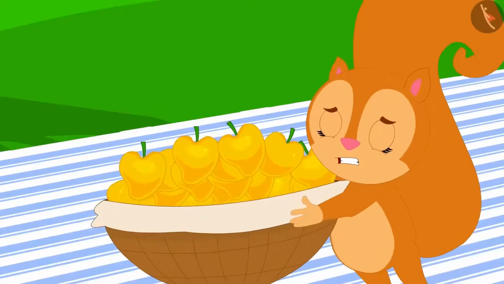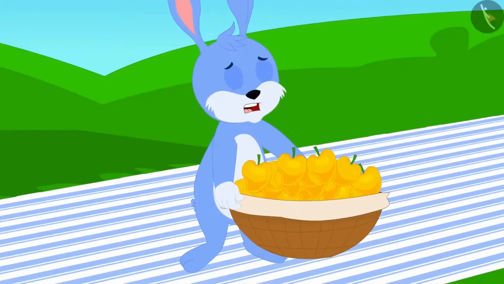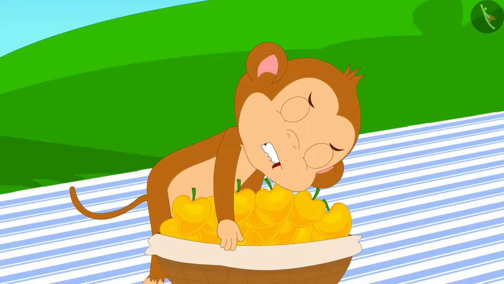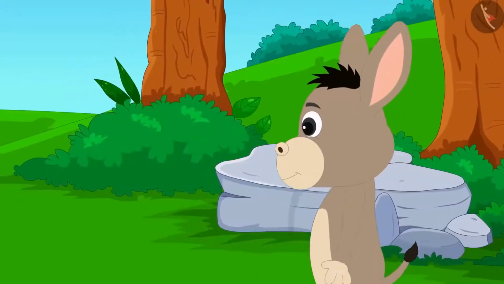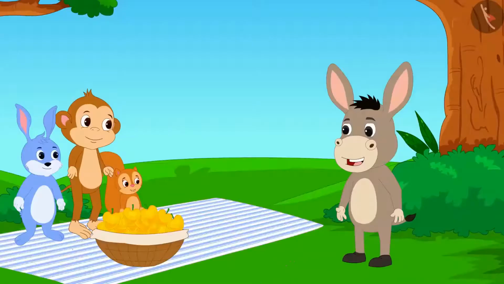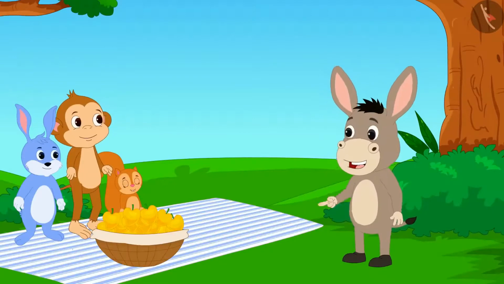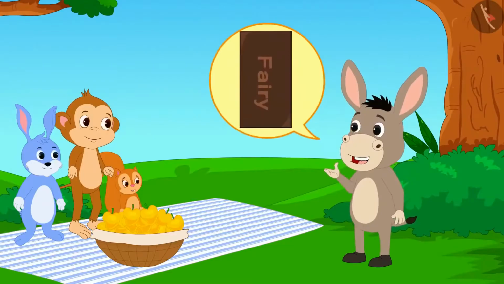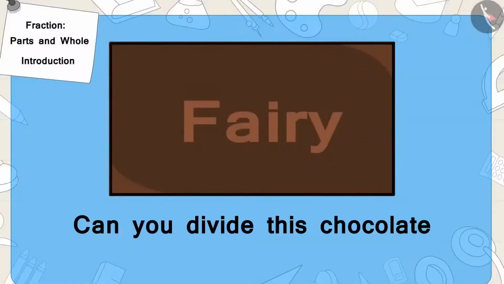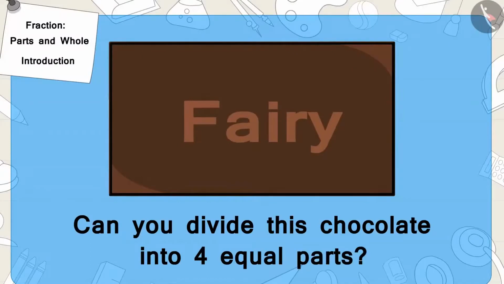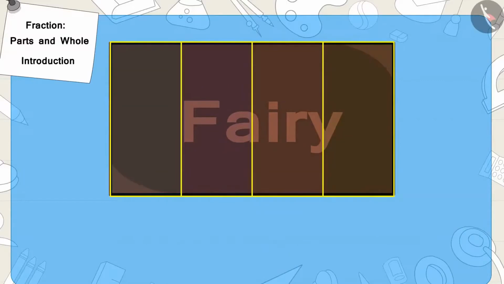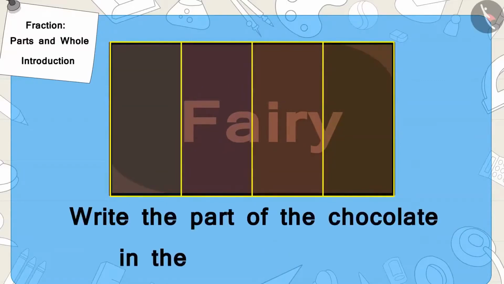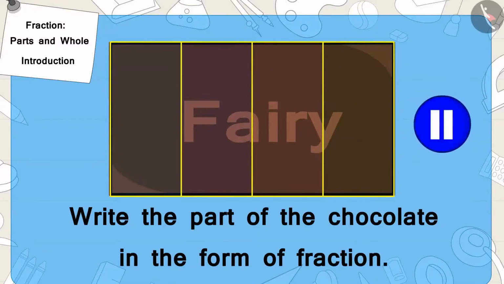But when they tried to lift the basket, it was too heavy and none of them were able to lift it. Just then, Bhola the donkey was passing by. Once again, Bhola also decided to help, and in return, he too asked for an equal share of chocolate for himself. Now, can you divide this chocolate into 4 equal parts? Write the part of the chocolate received by each one of them as a fraction. If you wish to, you may stop the video and find the answer.